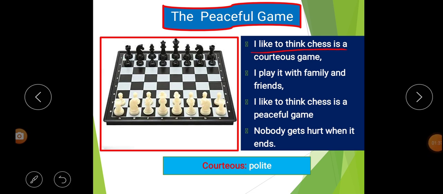I like to think chess is a courteous game. I play with my family and friends. I like to think chess is a peaceful game. Nobody gets hurt when it ends.